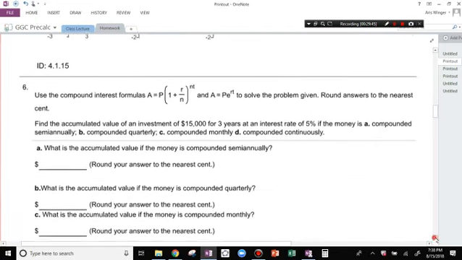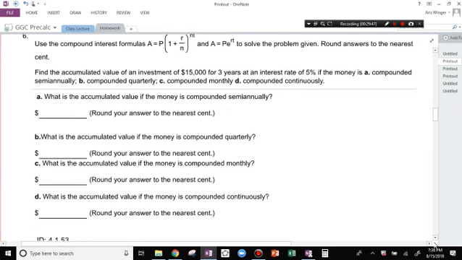We'll plug in some of these. This will be a chance for us to test our calculator. So there's the formula we were talking about. When you use the formula, you're just trying to pick out all the relevant things. Find the accumulated value, that would be A, of an investment of $15,000, P, for 3 years, T, at an interest rate of 5%, R. If the money is compounded semi-annually, and n is 2, B, quarterly, and n is 4, C, monthly, and n is 12, or D, continuously.